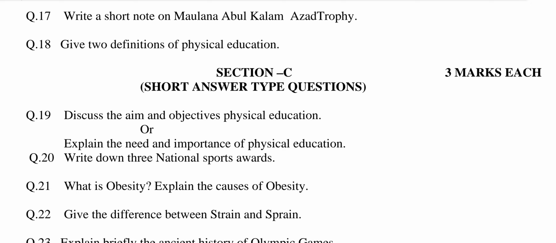It has been awarded a total of 64 times as of 2020. The objectives of the trophy are to promote competitive sports, excellence in sports and integrity in sports and physical fitness amongst the Indian colleges and universities.